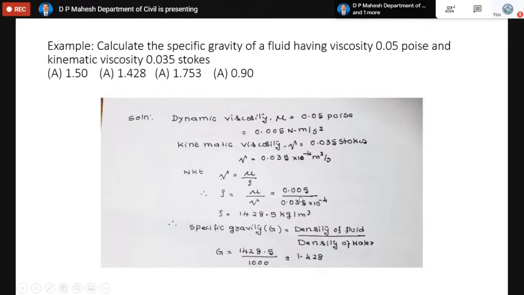Specific gravity is the ratio of the density of the fluid by the density of water. Density of the fluid is 1428.5. Density of water is a standard value, which is 1000 unless specified. So this equals 1.428. Now you can see out of the four options, there is one correct option, which is 1.428. So your correct answer is 1.428.